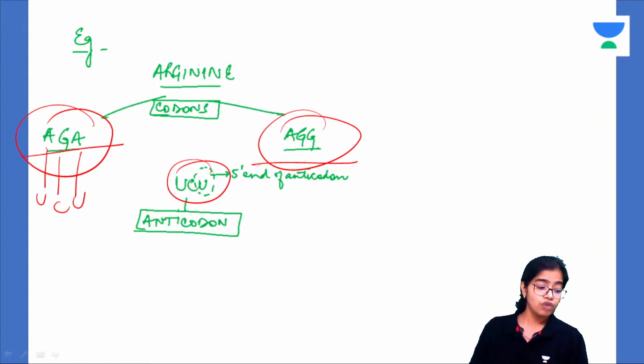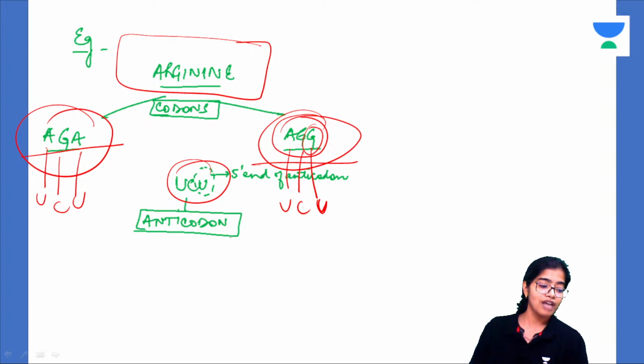But what will it have? UCU. So it is UC and this one is U rather than it should be C, right? But because this is wobbling at the third nucleotide, A has changed to G and still it is coding for arginine only, so it will have the same anticodon and it will violate the Watson-Crick base pairing rule.